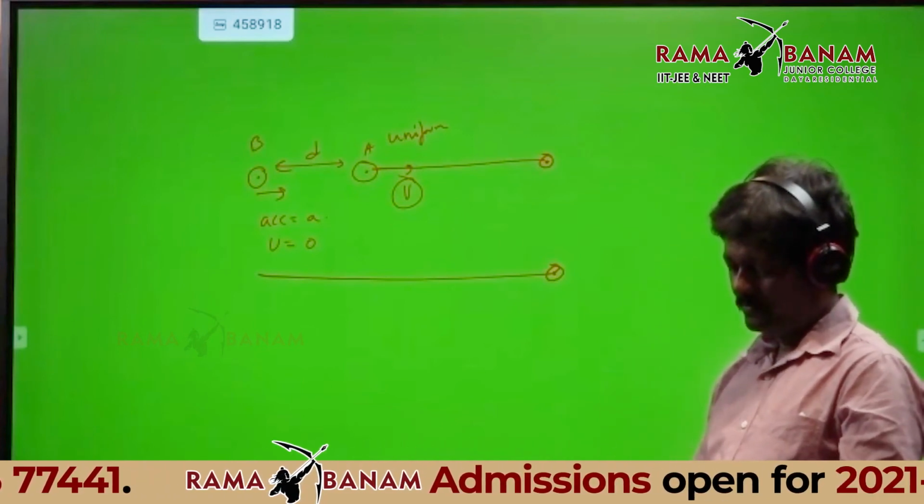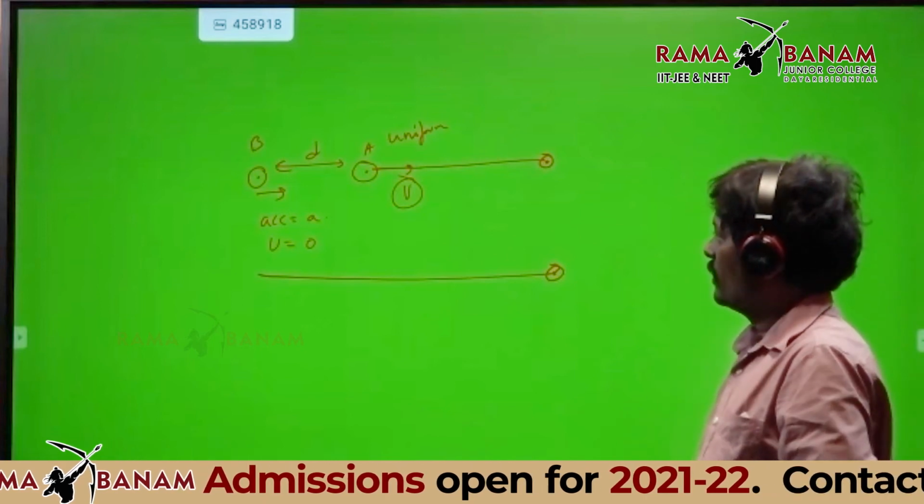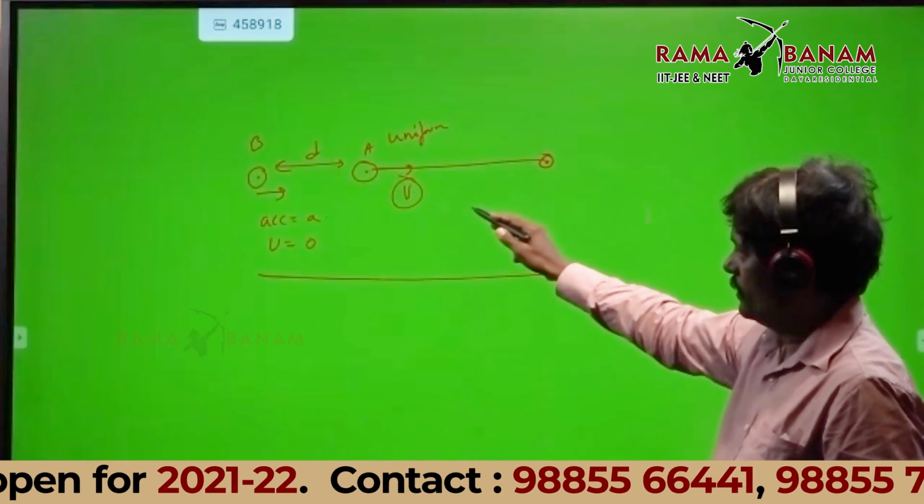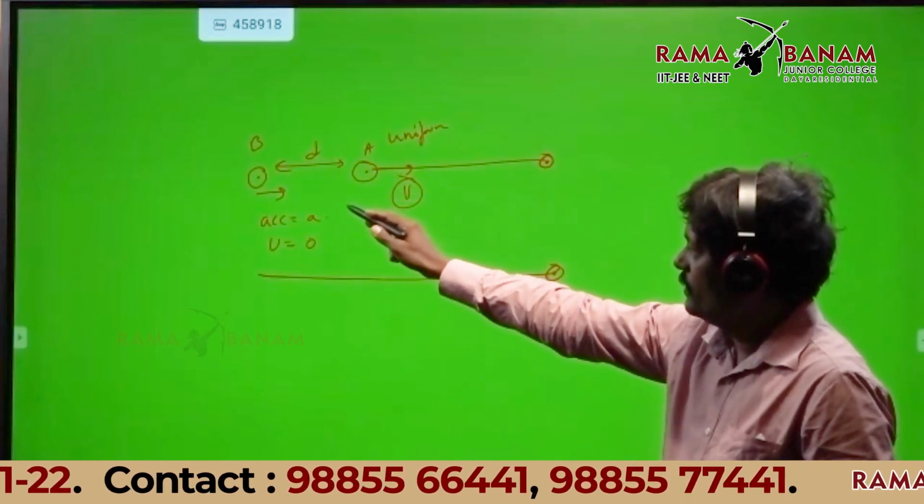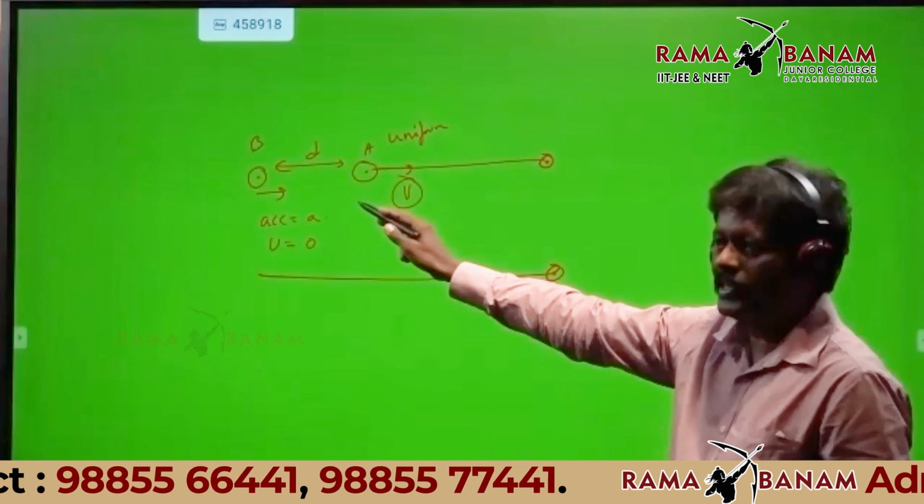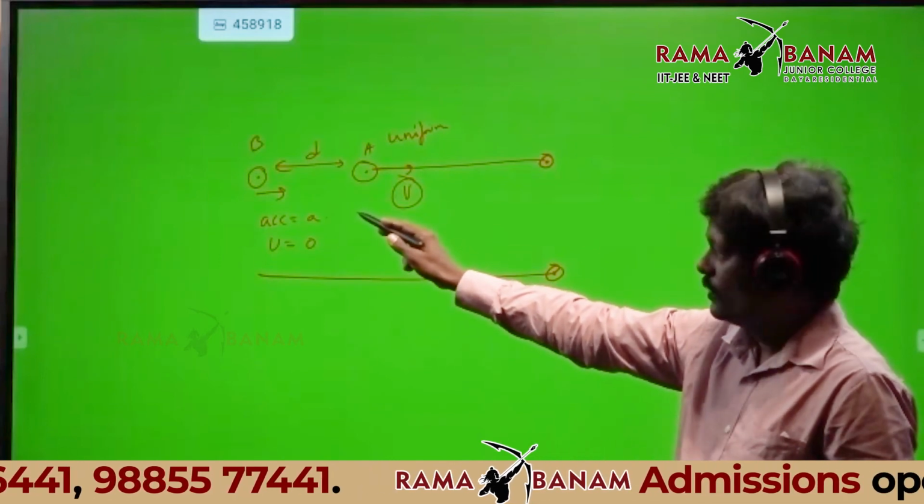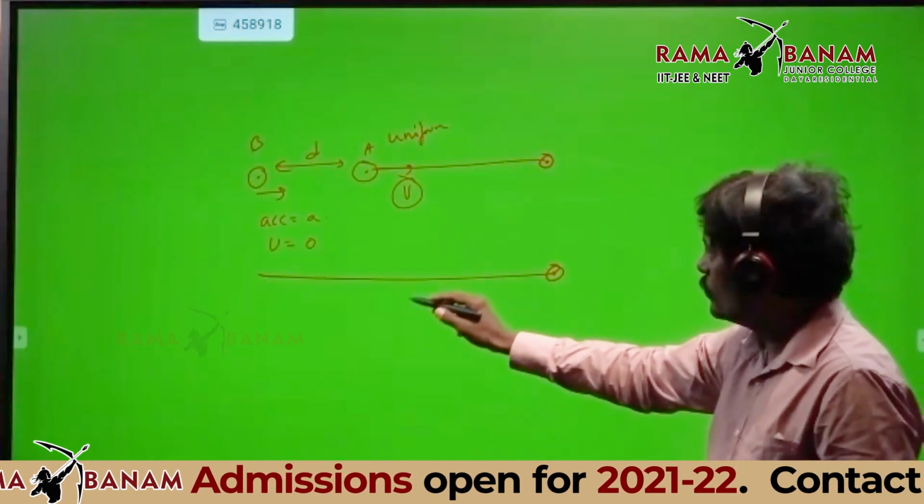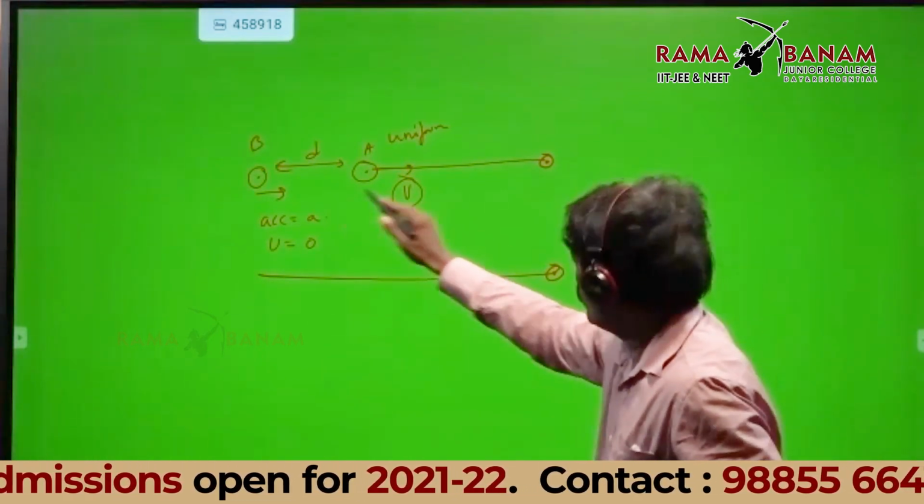Distance traveled by B minus distance traveled by A is nothing but initial separation D. Anyone can unmute and frame the equation and tell me. Sir, once again repeat the question. The question is, A is having uniform velocity, B is having uniform acceleration, but initial velocity is 0. After what time are they going to meet? I want you to frame the equation.